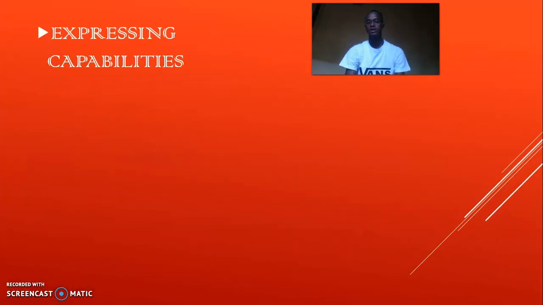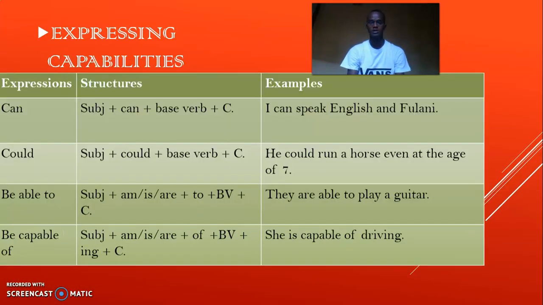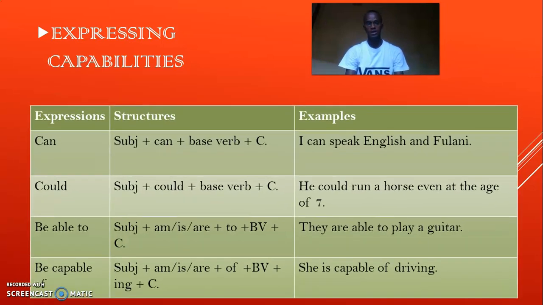Now, let's see how to express abilities. When you express abilities, you just need to think of the expression you use and build the sentence. For instance, can. The subject, I, you, he, or it can be also the name of a person, a place, or an animal. Can.